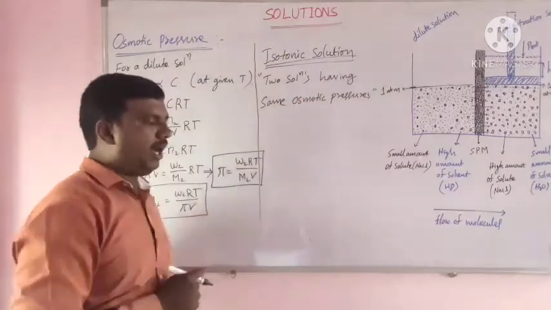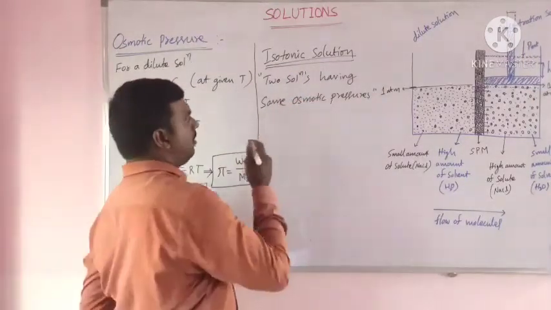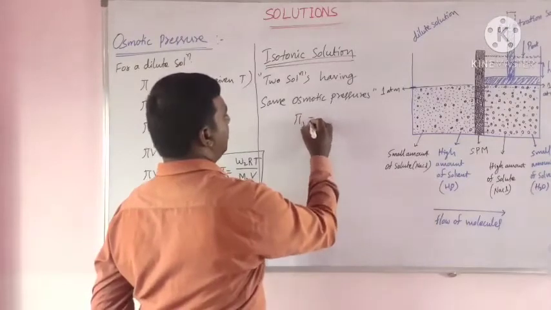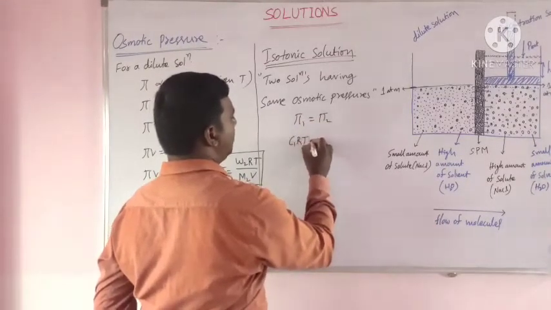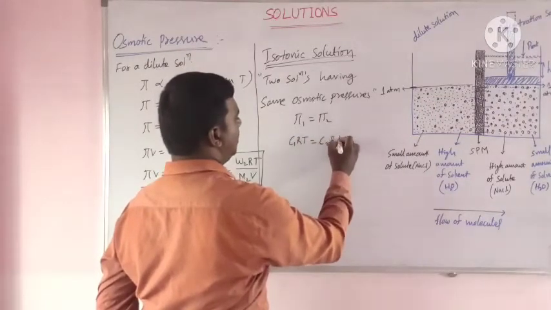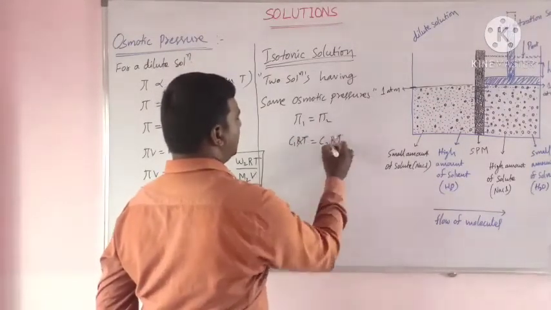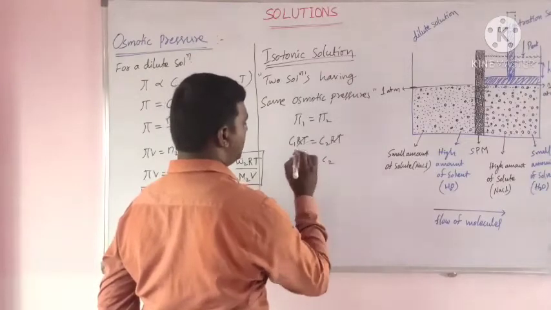This is called an isotonic solution. For example, here π1 equals π2, so C1RT equals C2RT. Here RT gets cancelled, so C1 equals C2.